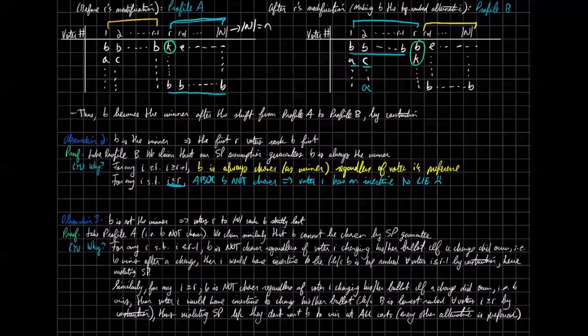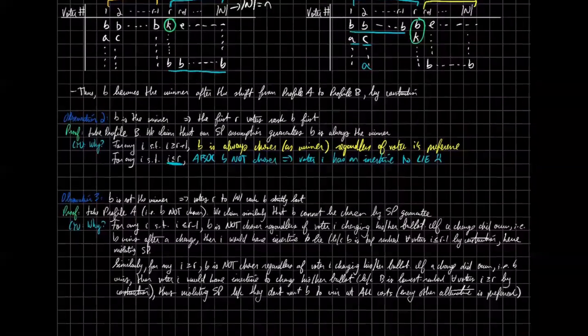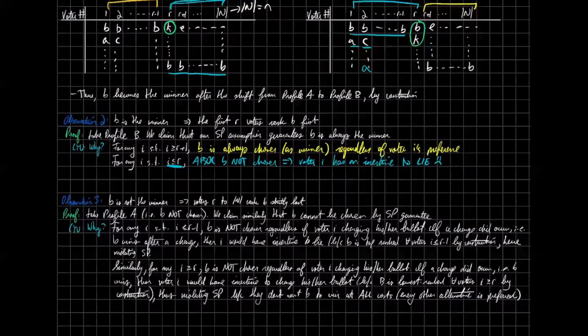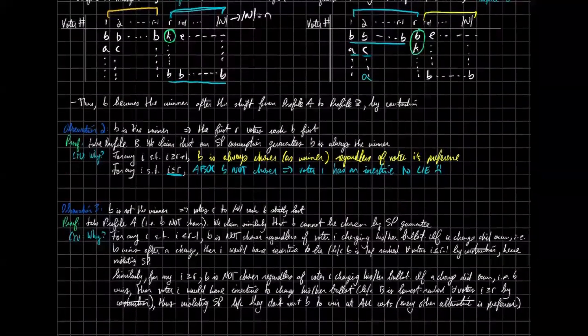So if somehow they randomly made a change and B won, then voter I would have an incentive to change back, to not make that change, because Donald Trump is the lowest ranked candidate by construction. So they don't want B to win at all costs, all right? Every other potential candidate is preferred over Donald Trump for some reason, right?